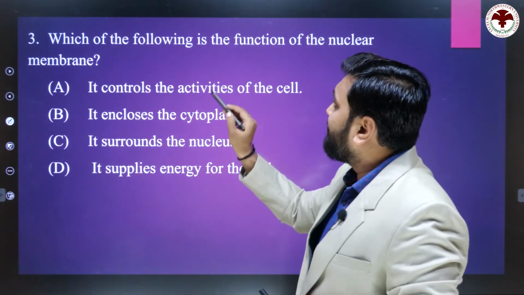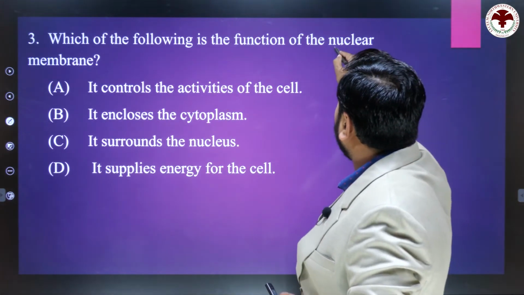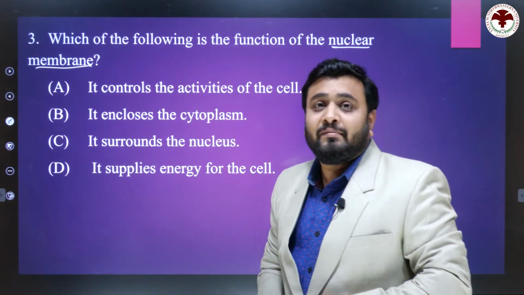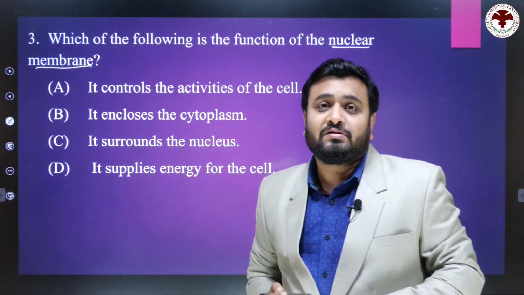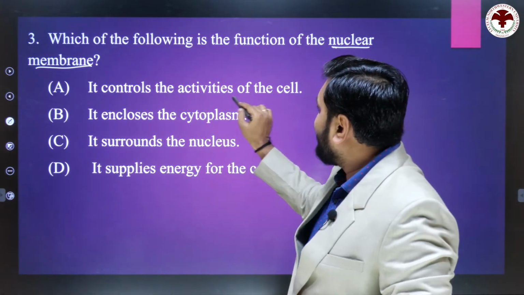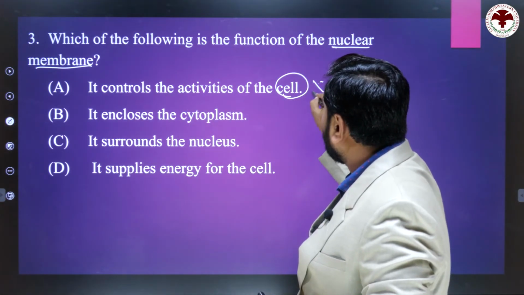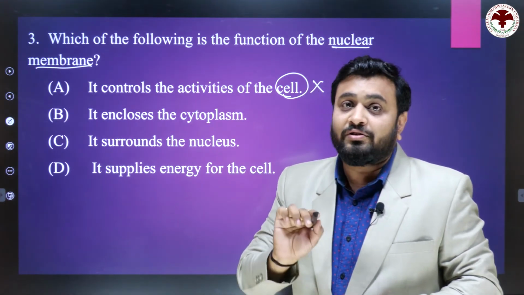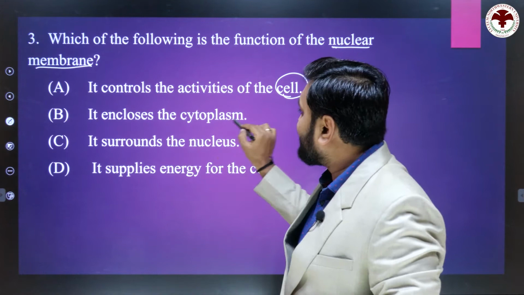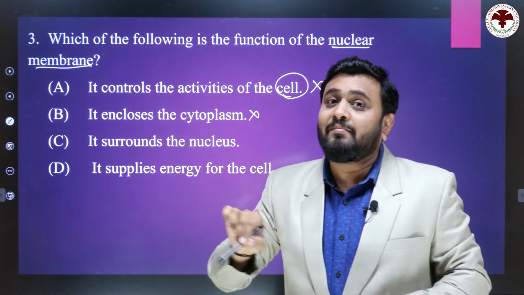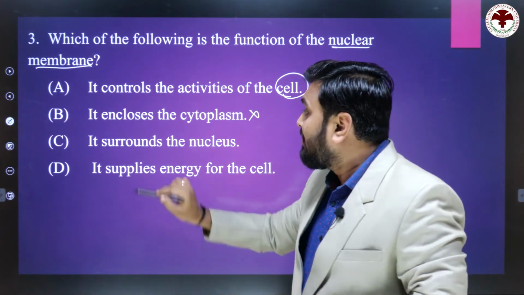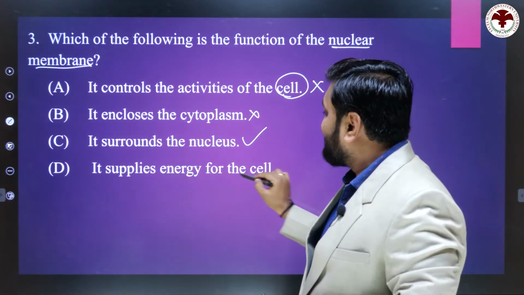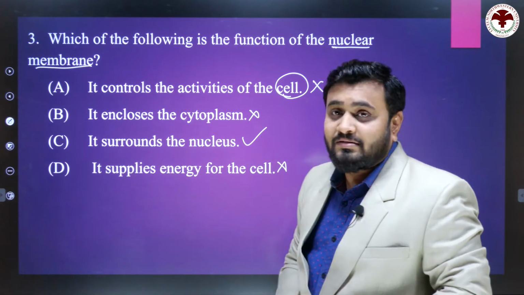Third question: which of the following is the function of nuclear membrane? Nuclear membrane is present surrounding the nucleus. See the options. It controls the activity of the cell. No, wrong, because the activities of the cell are controlled by the nucleus, not the nuclear membrane. It encloses the cytoplasm. No, cytoplasm is covered by the plasma membrane or cell membrane. It surrounds the nucleus. Yes, it is true. And last, it supplies the energy for the cell. It is the wrong answer.